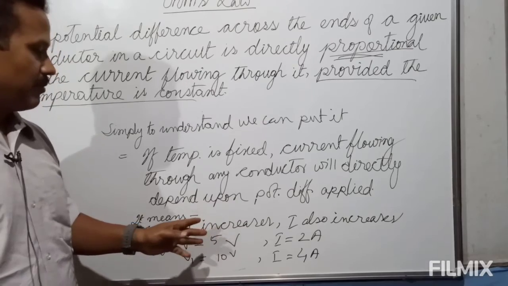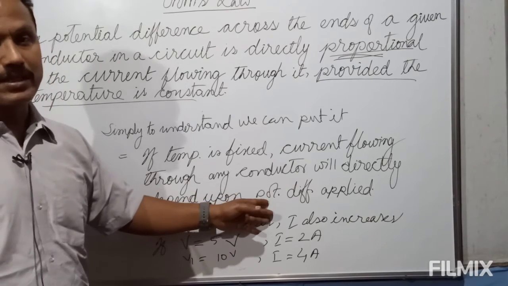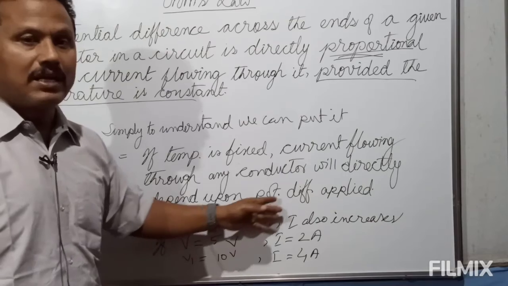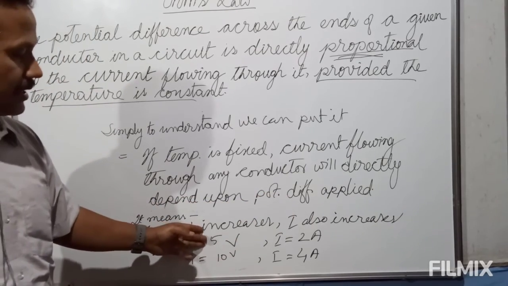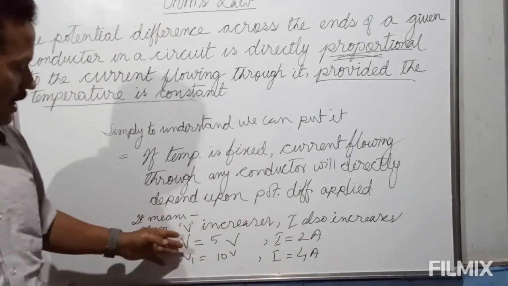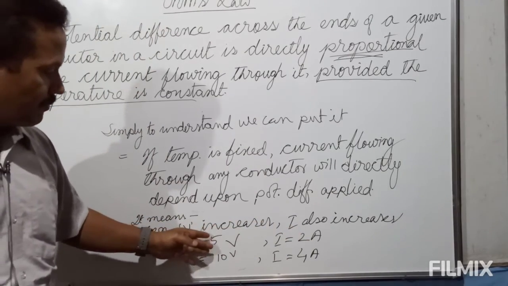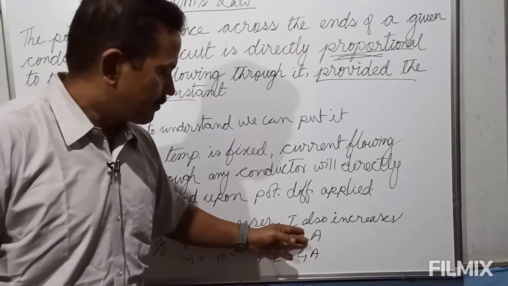That means the more the potential difference, the more the current. The less the potential difference, the less the current. If in the beginning the potential difference was 5 volt, at that time the current was 2 ampere.